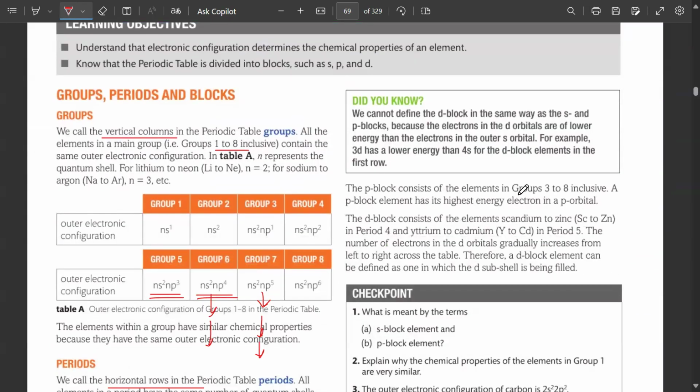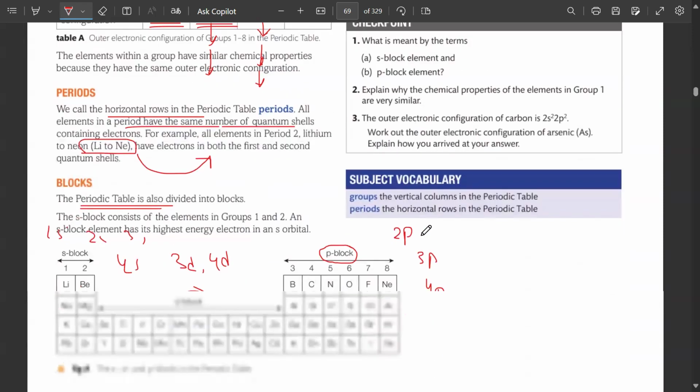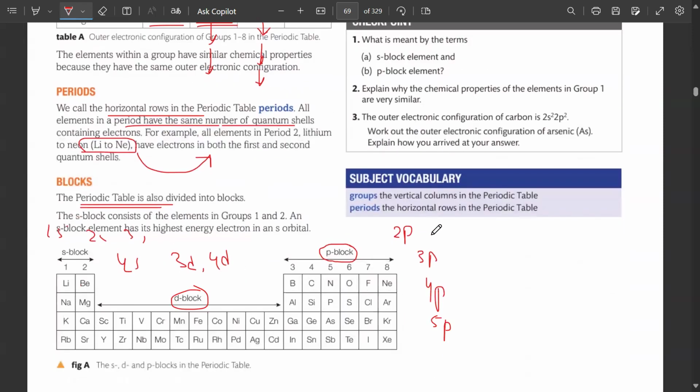The P block consists of the elements in group 3 to 8 inclusive. A P block element has its highest energy electron in a p orbital, and the D block consists of the elements scandium to zinc in period 4 and yttrium, तो ये सारे क्या हो रहे हैं, वो gradually increase कर रहे हैं. So now you know what is the meaning of S block, D block, and P block.